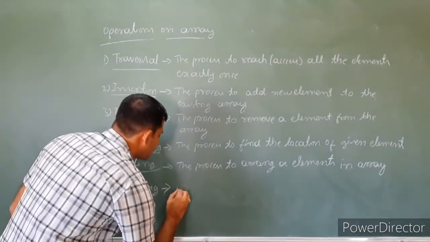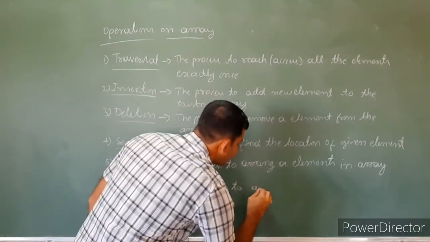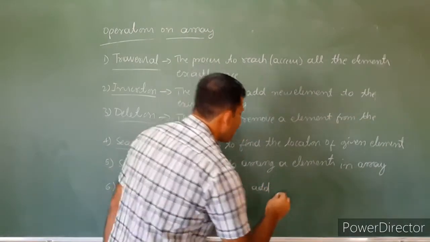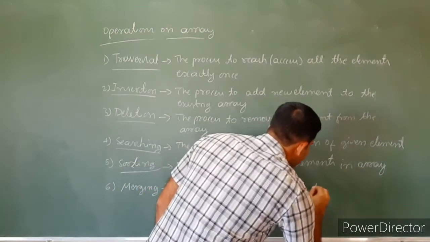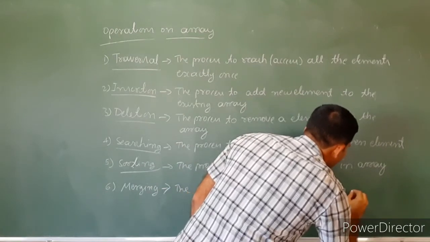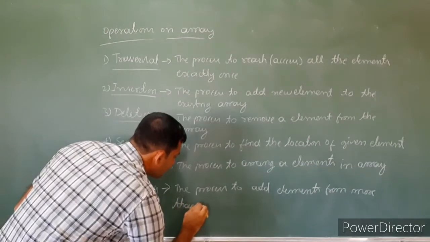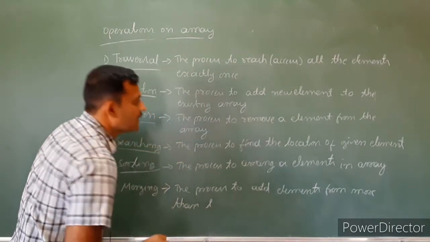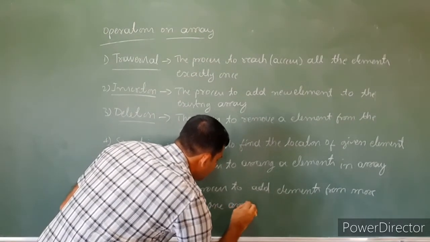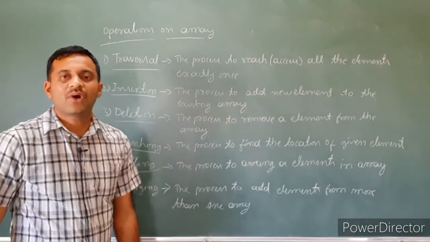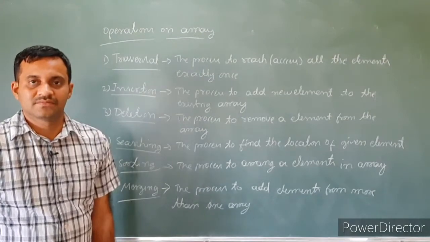Merging is the process to add elements from more than one array, or add an element from two arrays. That is called merging. So these are the operations on an array.